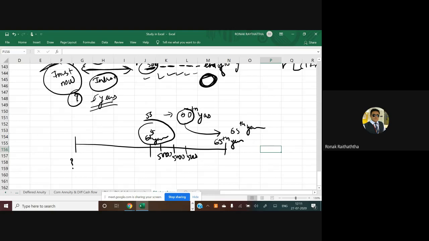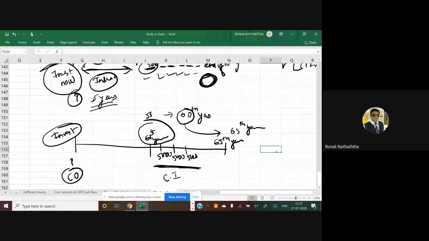Right? Now he wants to receive that. So that is the cash inflow. And if you want the cash inflow, then right now you will have to do the cash outflow. So what amount should you invest right now? Sir, what amount should I invest right now so that I will be getting 5,000 rupees on a monthly basis starting from the end of the 5th year? So in terms of age, starting from the age of 61st year. Right now he is at the age of 55. Is it clear, Dhruvi? Have you got it now?